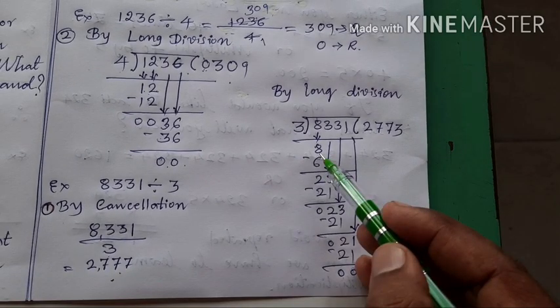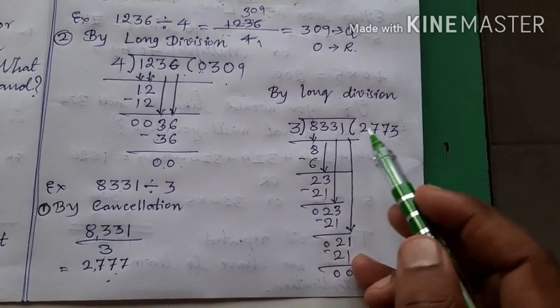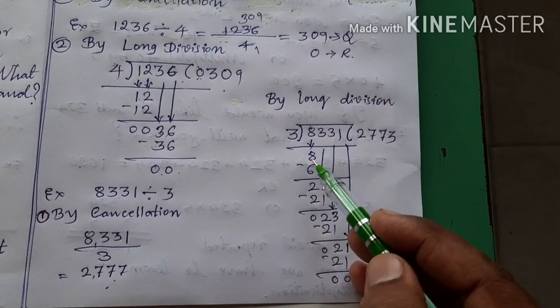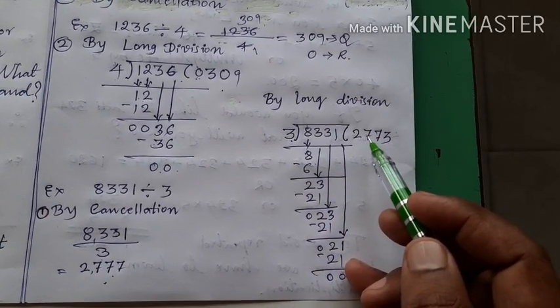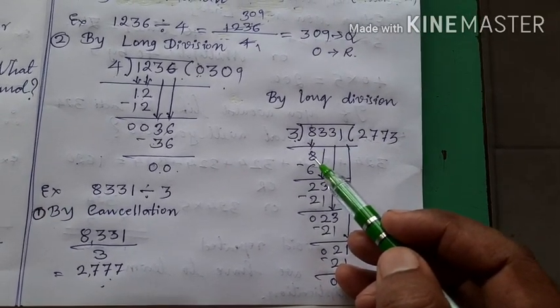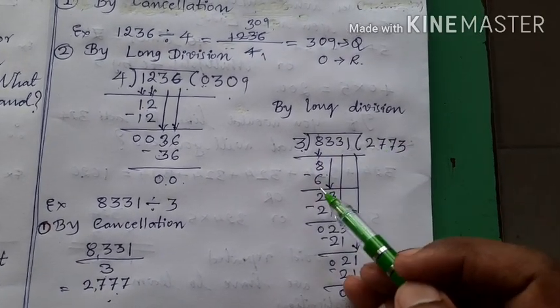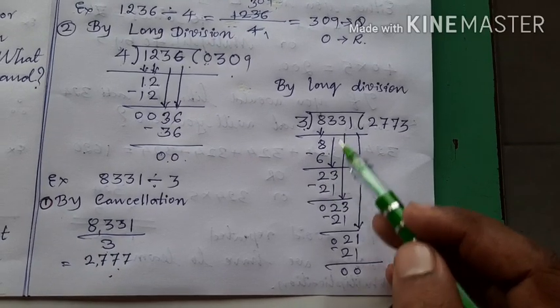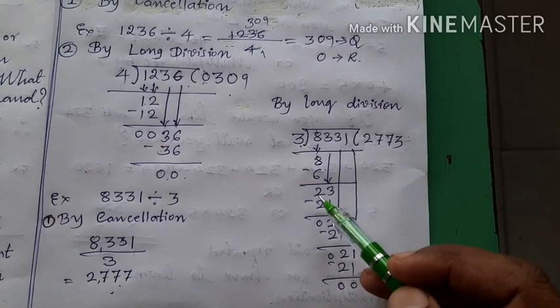Every time you take the digit down, you should compare the down taken digit with the divisor. Okay. If the down taken number is smaller than the divisor, you should put 0. If the down taken number is equal to the divisor or greater than the divisor, you should not put 0 here. Okay. So children, take 8 down. 8 is bigger. That is why we will not put 0 here. 3 twos are 6. 8 minus 6 is 2. Right? Next take 3 down.